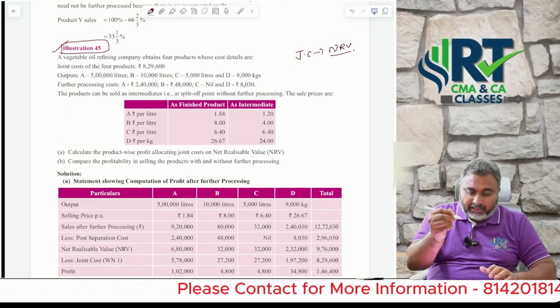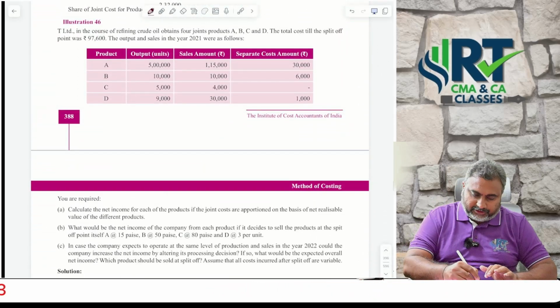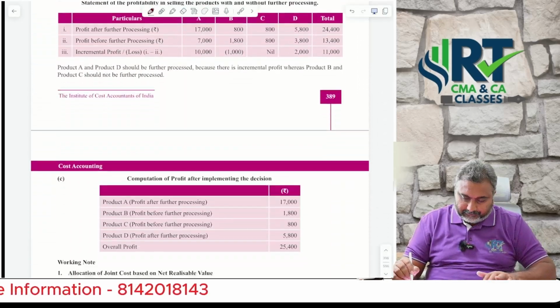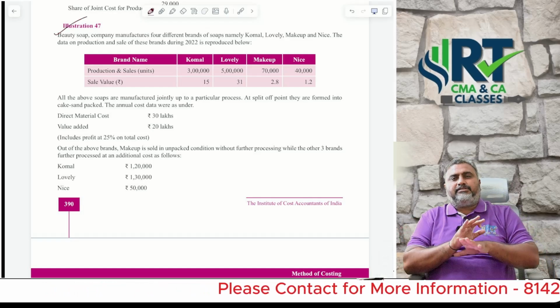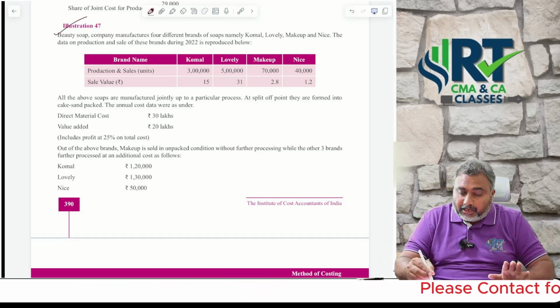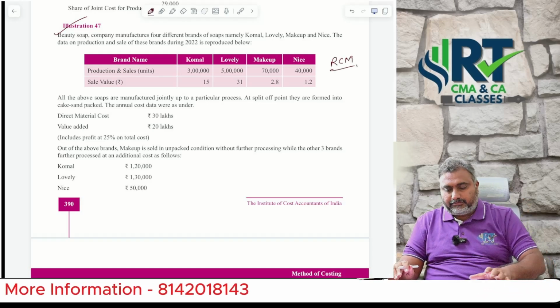I am indicating the illustration numbers also. Illustration number 45, illustration number 46, illustration number 47. Mark these three questions as highly important. After the reverse cost method, solve these method questions. Okay.